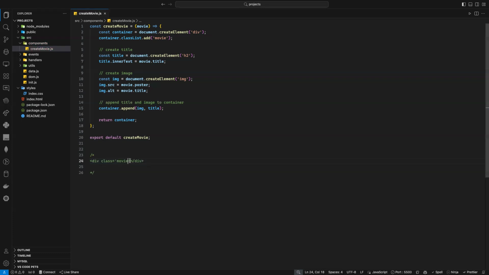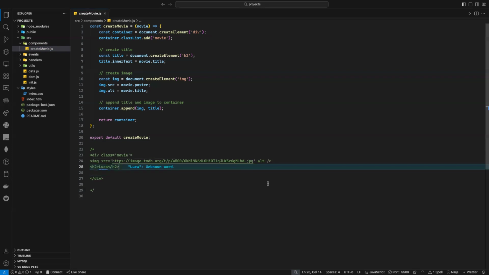And inside it, I will have an image, of course. So I will have an image, let's say img like that. Img, voila. And I will have also, here, I need just to close it. Voila. And I will have h2, voila. So what these functions return, it will return me something like that.